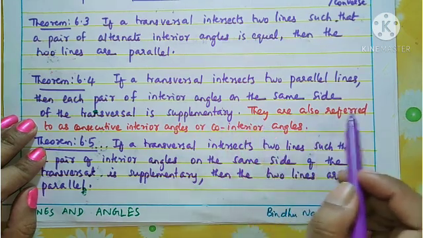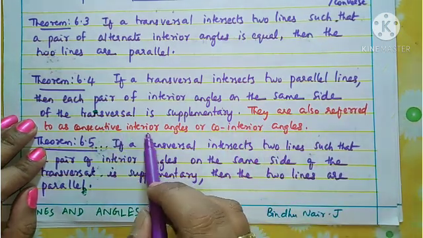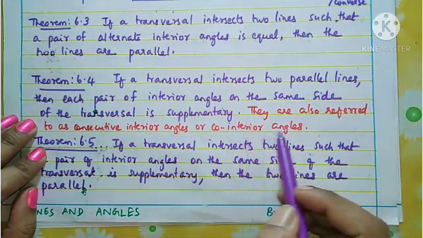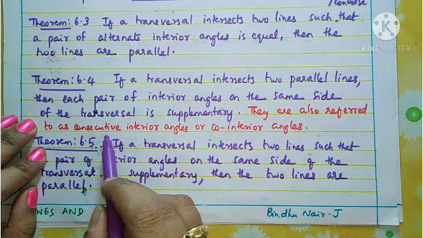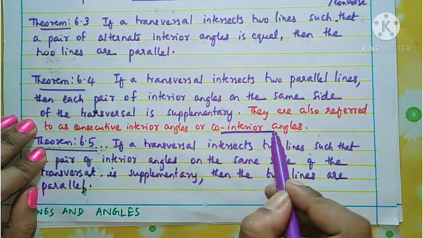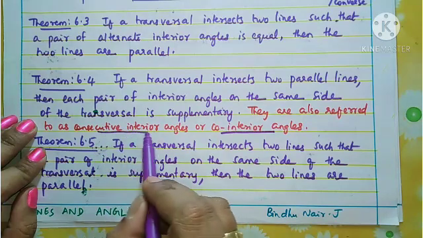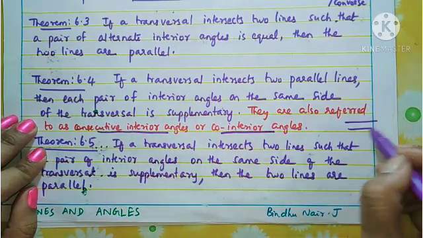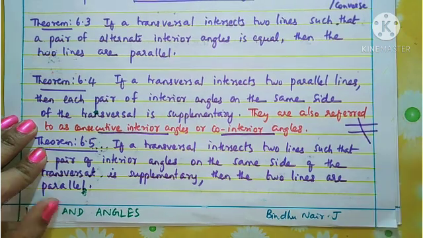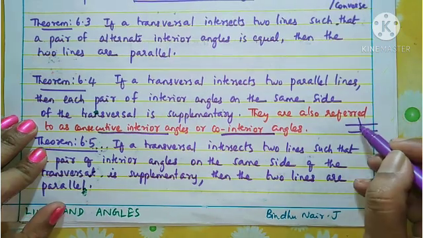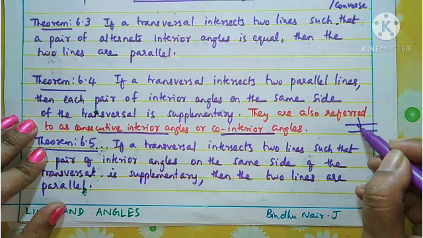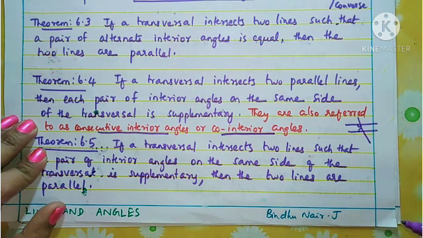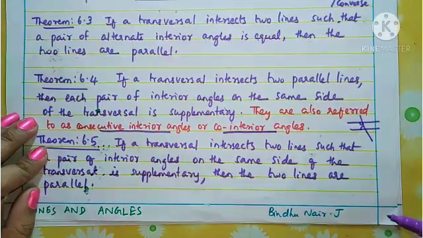They are also referred to as consecutive interior angles or co-interior angles. So when two lines are there and a transversal is cutting the two lines, then the interior angles formed on the same side are called co-interior angles, and it is always supplementary.